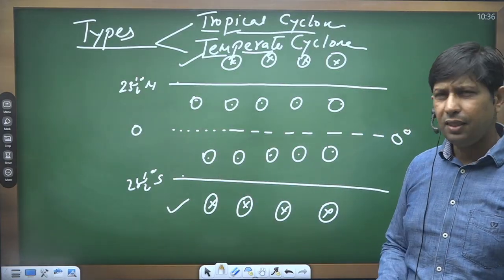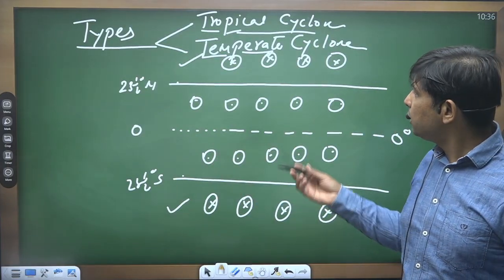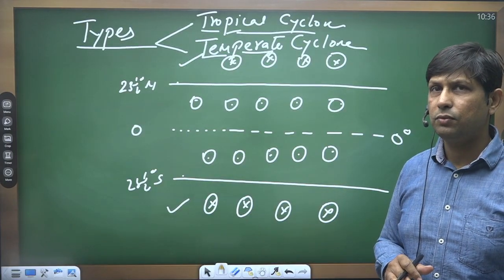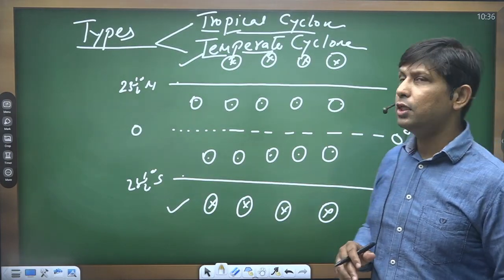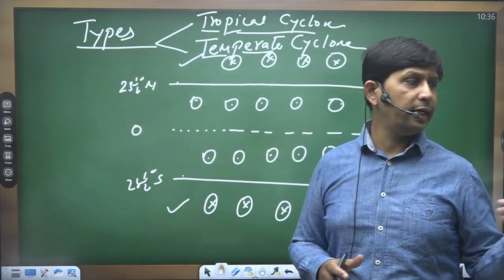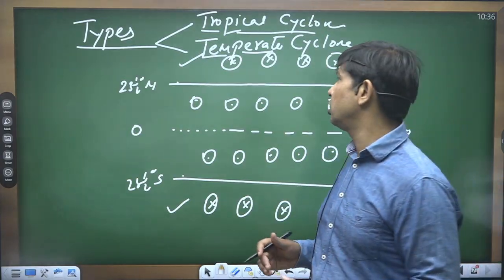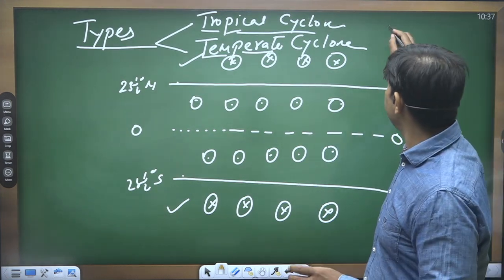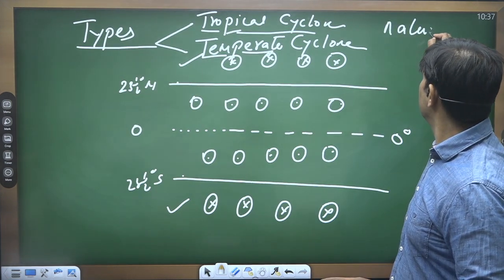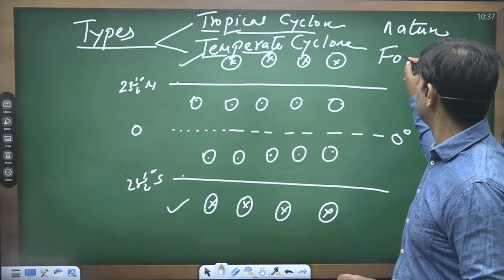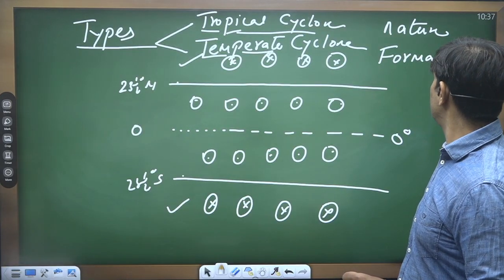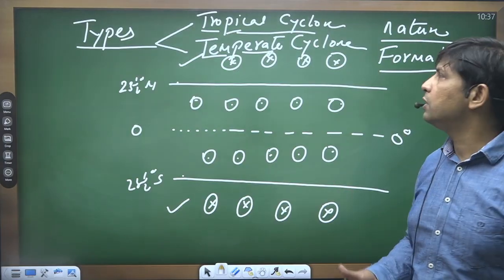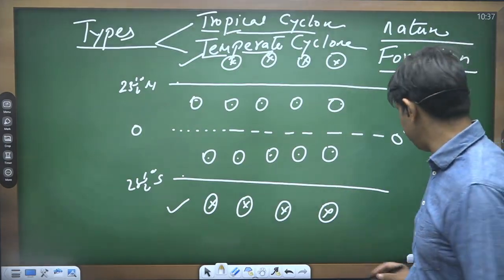Now remember this part. It is not totally on the basis of the location of formation. Even if you check out the nature of these two categories of cyclone, or their formation, their nature as well as the formation also differentiate these two types of cyclone. I'll go with the example.